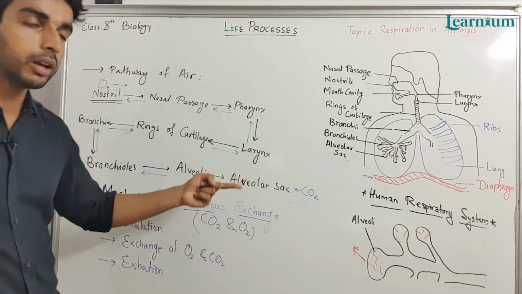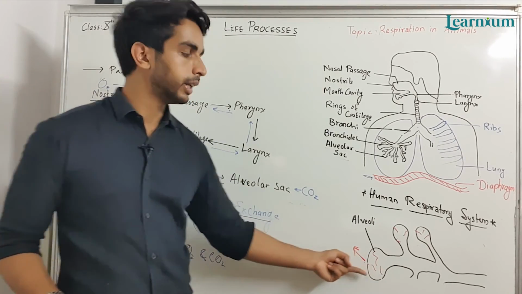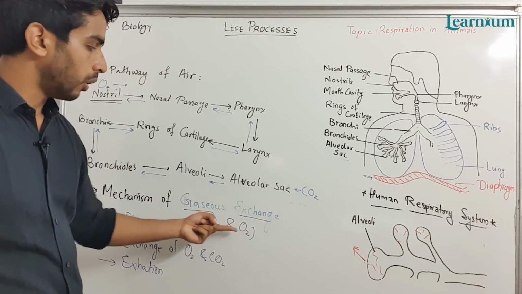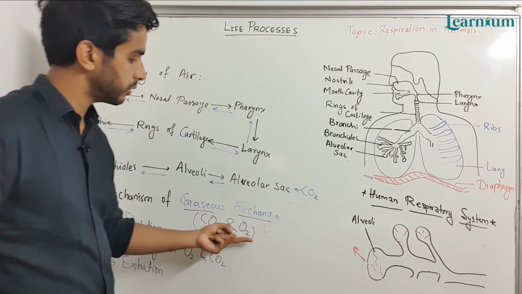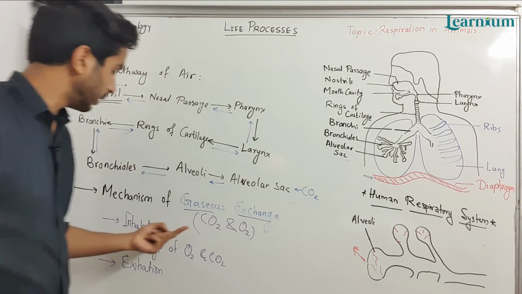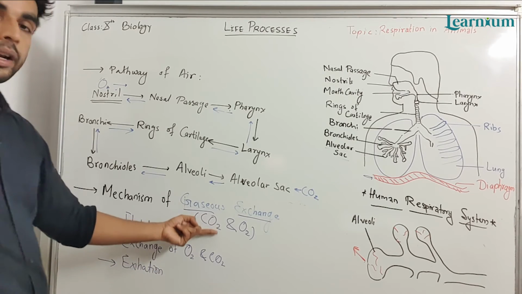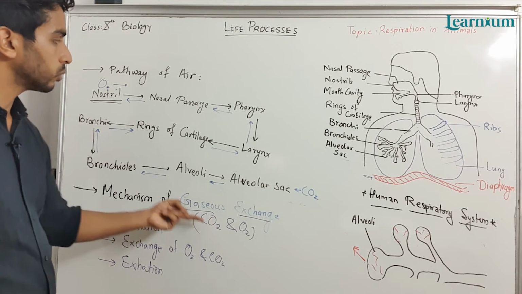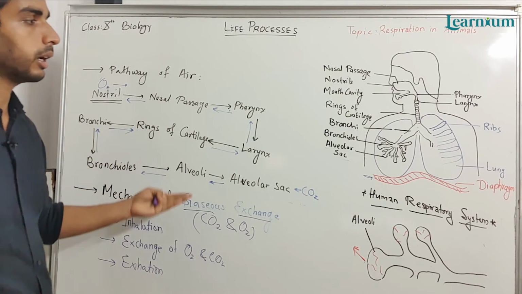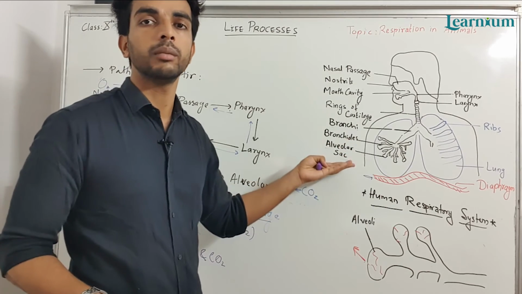The alveolar sac has capillaries or blood vessels connected to it. Through diffusion it takes oxygen, and in exchange it gives carbon dioxide. Finally exhalation takes place, where carbon dioxide goes outside the body through this pathway. These are the questions they can ask, and they can also ask you to draw this diagram or name the structures.